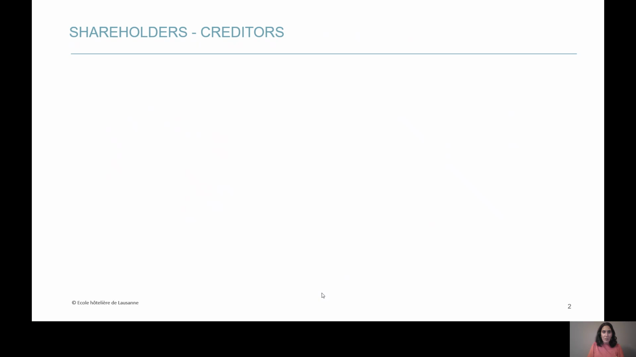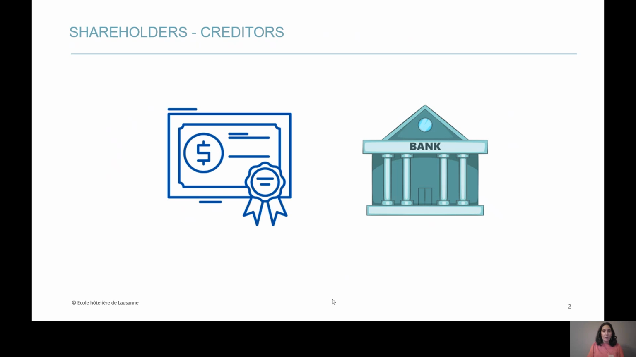A creditor is, in the following picture, you see it here, for example, the bank, which in that case is an institution that has lent money to the company. The creditor, the bank, is not an owner of the company, is not a shareholder. Shareholders are not creditors. Shareholders have several rights.